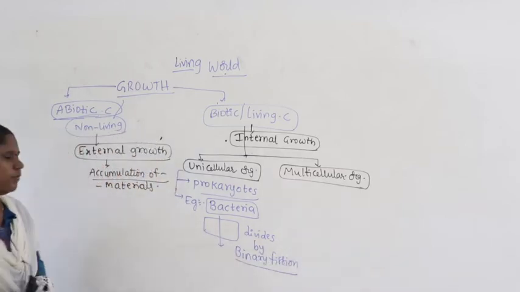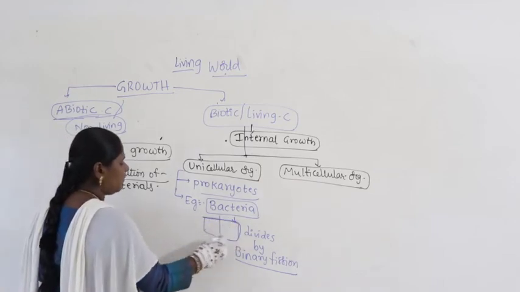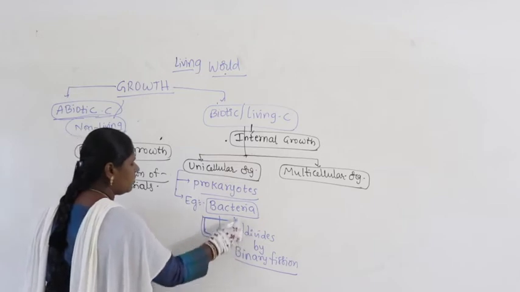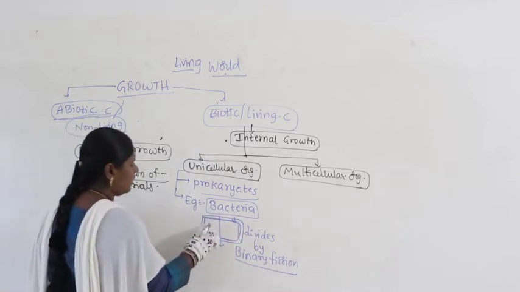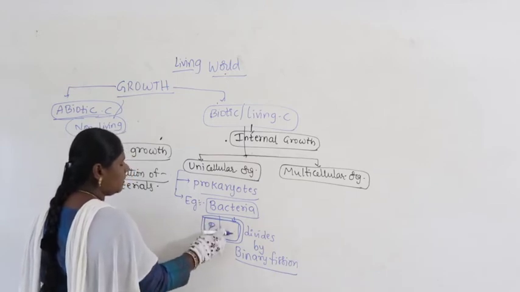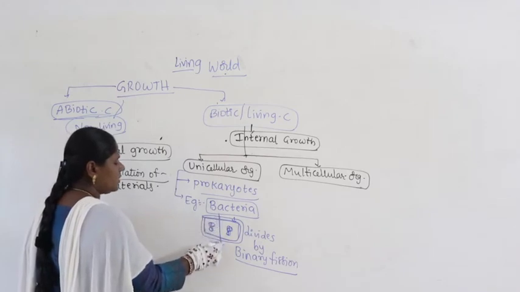What is the meaning of binary fission here? This is bacteria. Now bacteria has its own DNA. DNA undergoes replication and forms one more copy. Then division occurs exactly in the center.